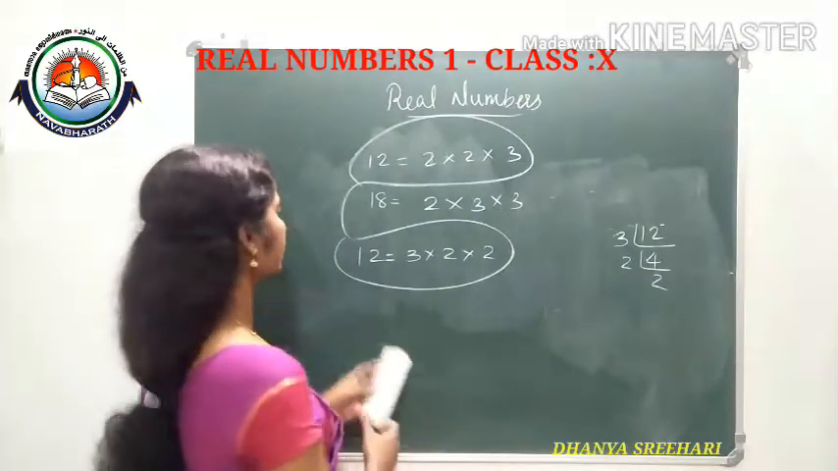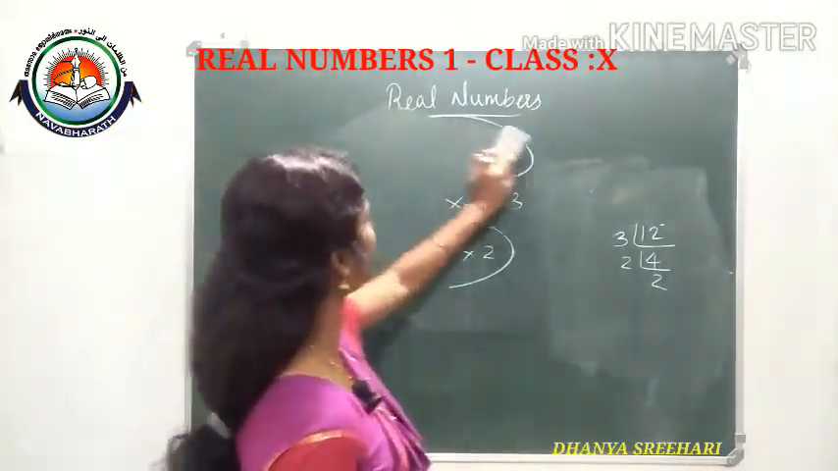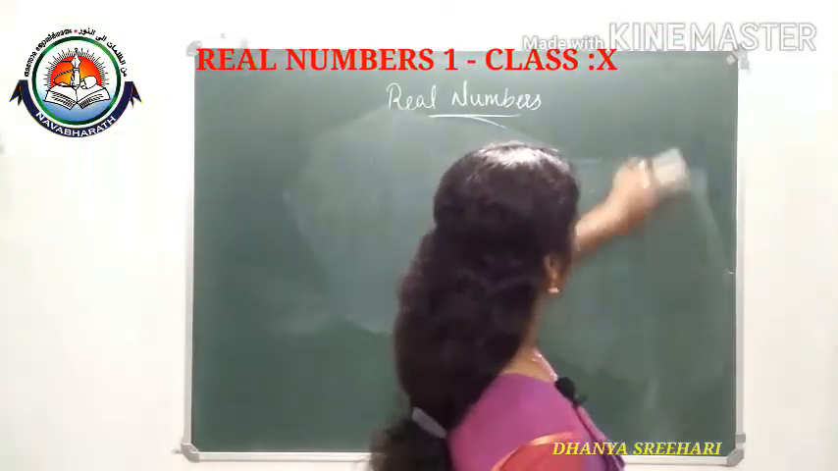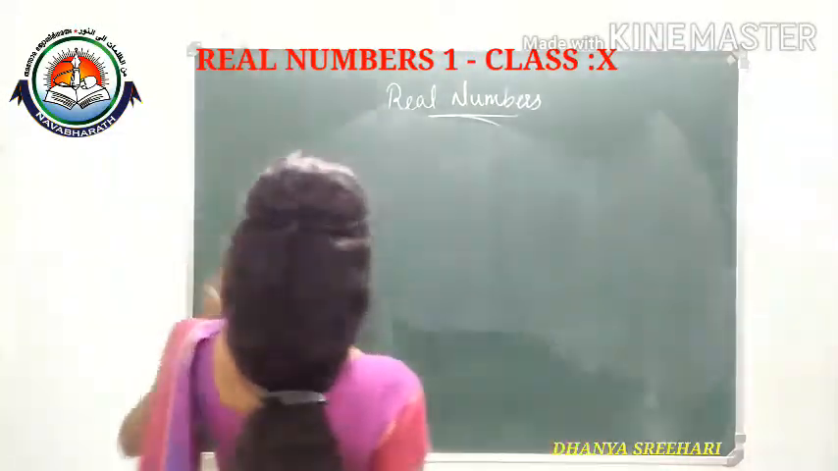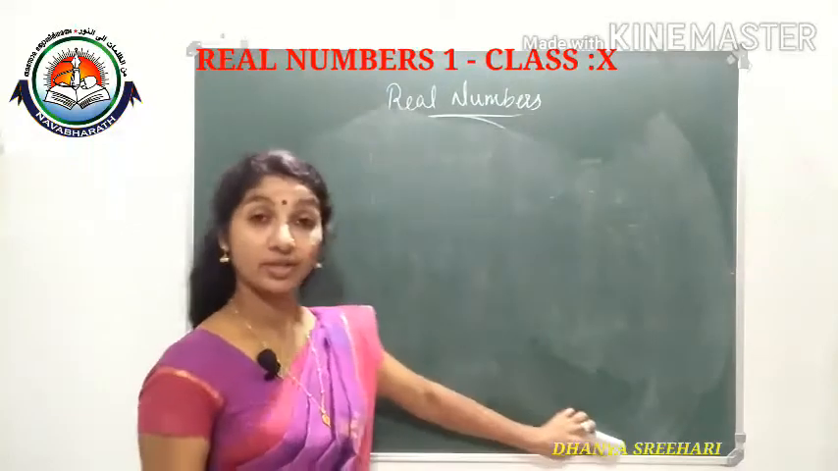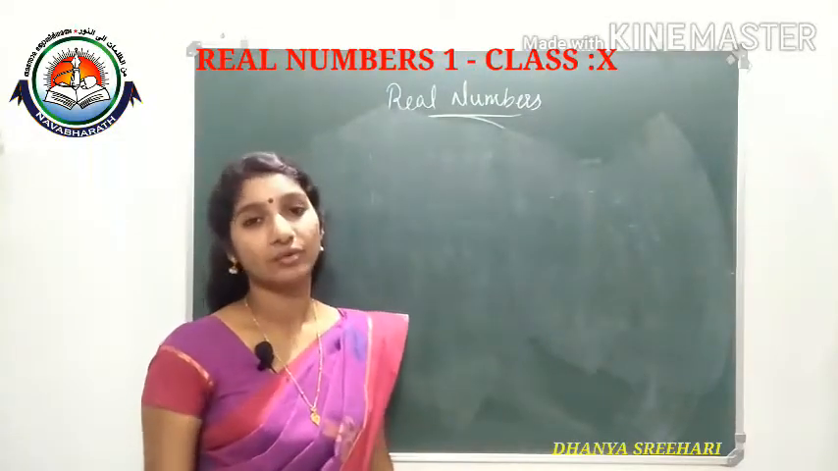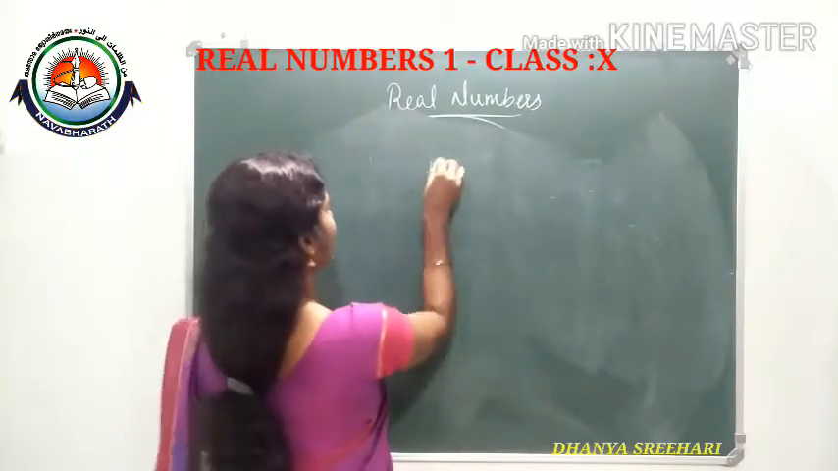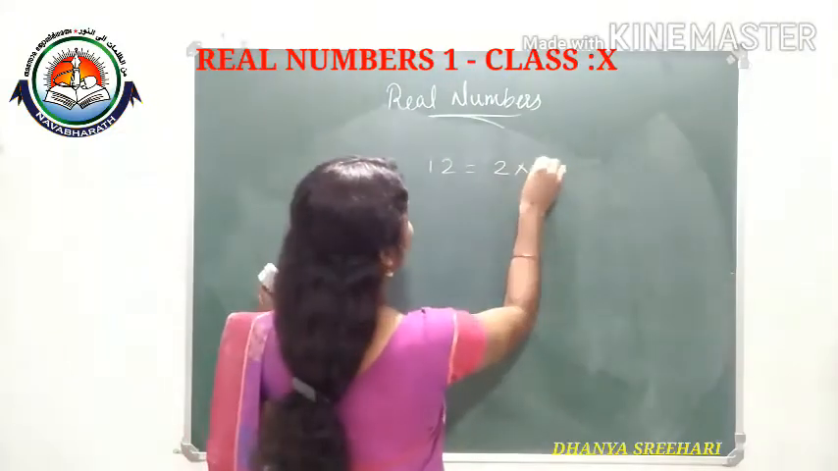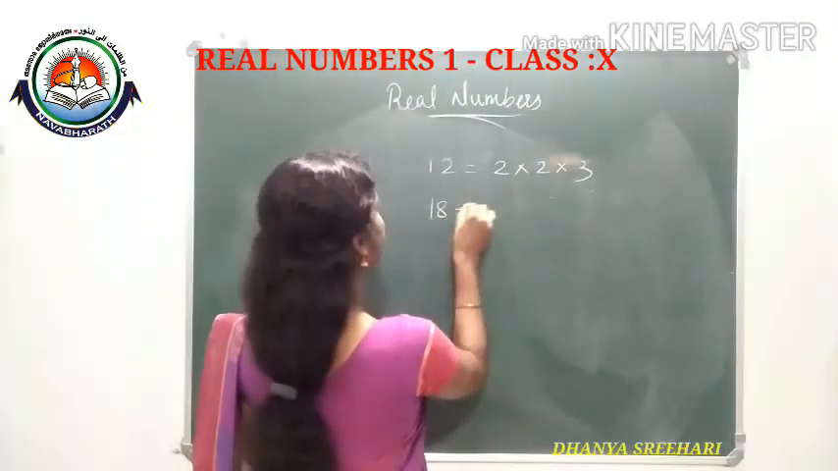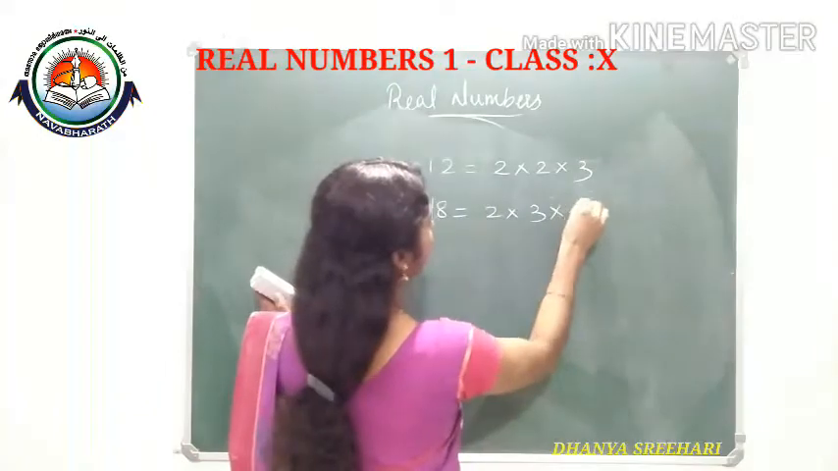Okay. This means every composite number can be expressed as a product of its primes in a unique way. The same number I am writing one more time: 12 is 2 into 2 into 3, and 18 is equal to 2 into 3 into 3.